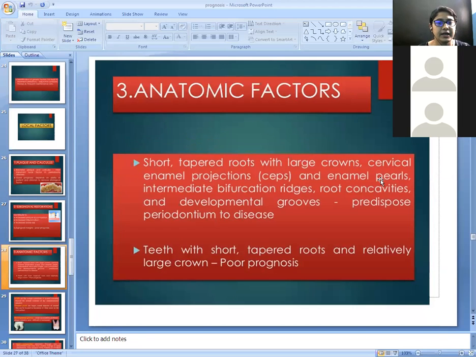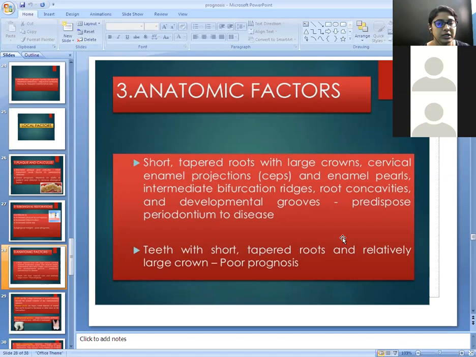Next factor is the anatomical factors. In anatomical factors, first is short tapered roots with a large crown. Second anatomical factor is the cervical enamel projection. Third is enamel pearls. Fourth is intermediate bifurcation ridges. Fifth is root concavity and developmental grooves. These are the predisposing factors of the periodontium to disease.